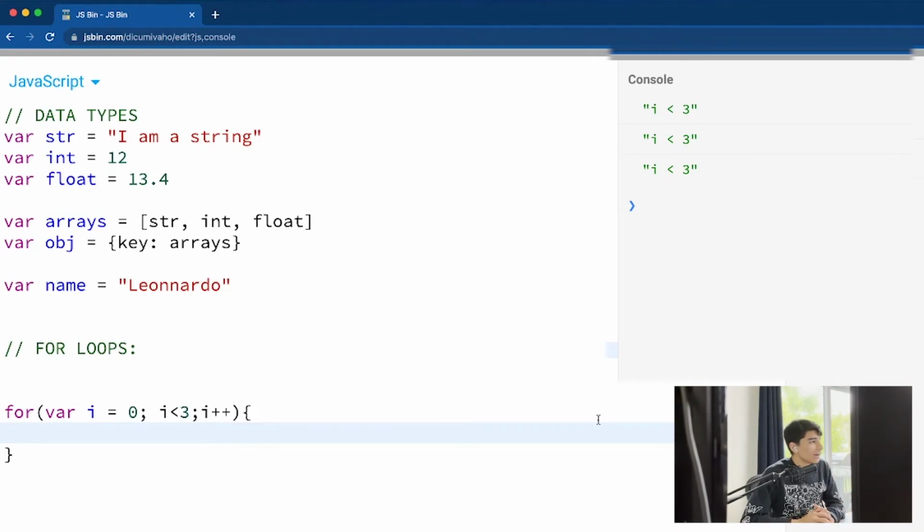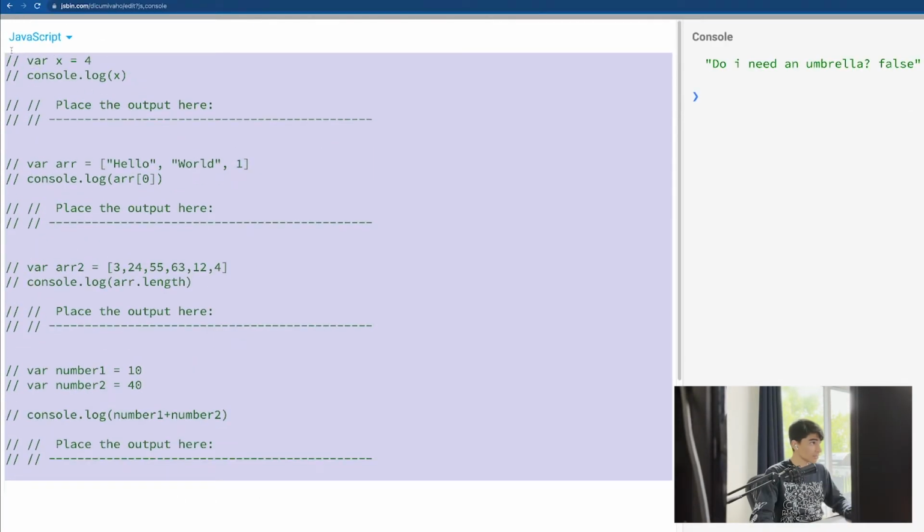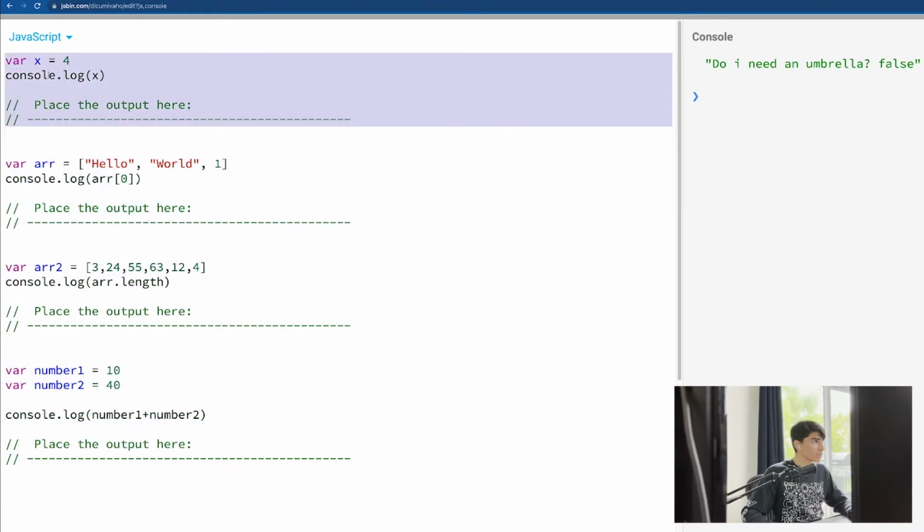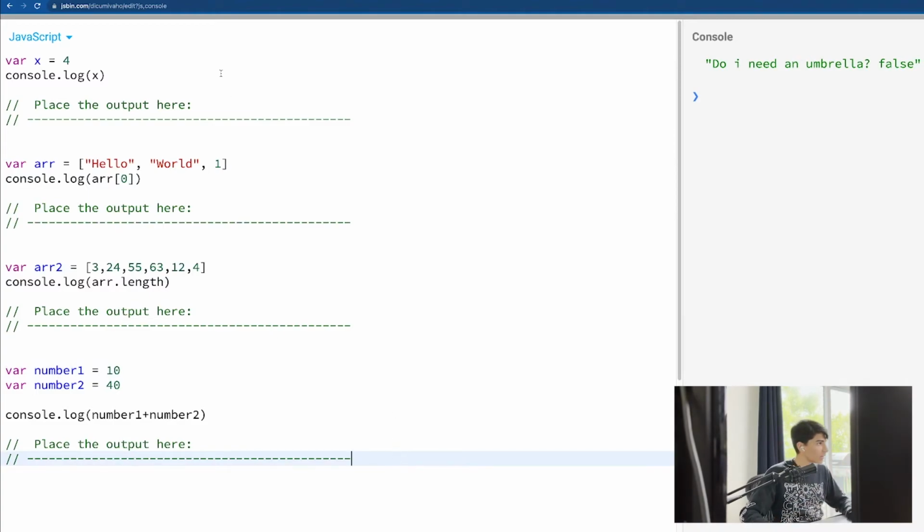So I think for now, those are the basic things about JavaScript. Another thing that I want to do with you guys today is algorithms, but we have to go a little bit forward with the language. I'm going to get an easy one. Pause the video and try to do that by yourself. Here, this one is one exercise, and this one is another one, and we're going to be doing all of them together here.